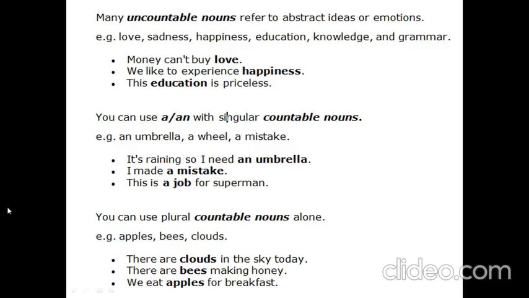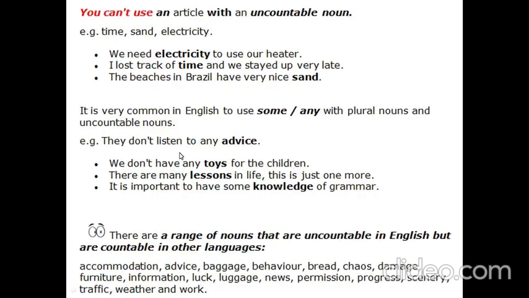Again, you can't use an article with uncountable nouns. Time, sand, electricity. You can't use a or an before uncountable nouns. We need electricity to use our heater. I lost track of time and we stayed up very late. The beaches in Brazil have very nice sand.